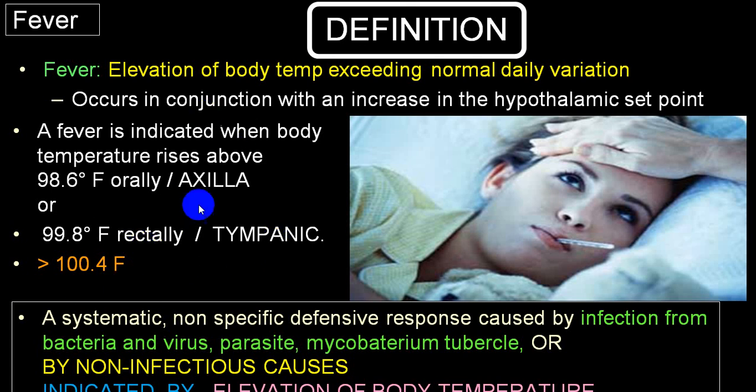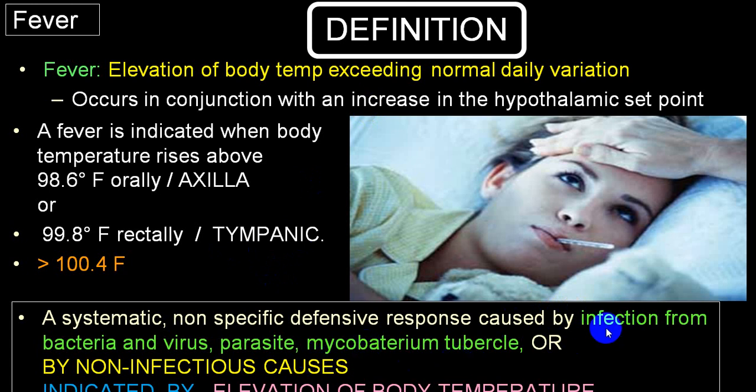But in general, we say that if the body temperature measured by any one of these routes is more than 100.4 degrees Fahrenheit, we'll label that as elevated body temperature, as fever. So, a little introduction regarding fever. Basically, fever means elevation of body temperature, which can be because of infective pathophysiology or non-infective pathophysiology.